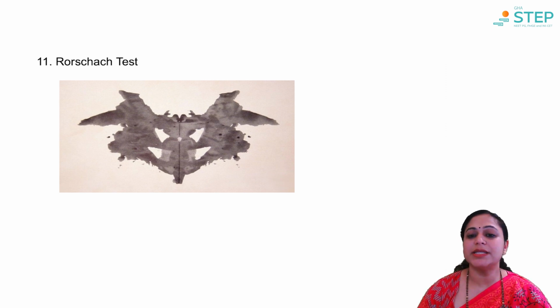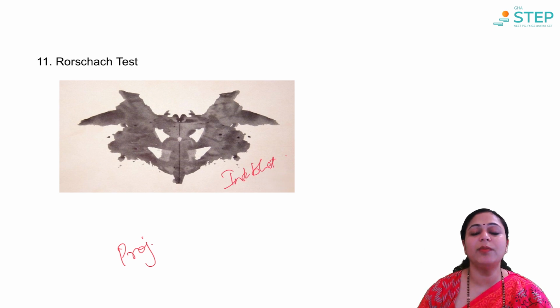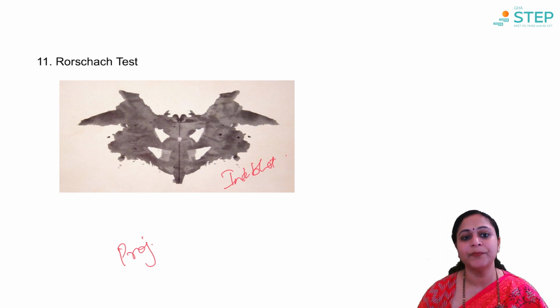Rorschach test. This is yet another projective test for personality assessment which uses ink blots. So an ink blot is nothing but a drop of ink when you put it on paper and fold the paper. You see various images forming by the ink. This is the same ink blot test. There are various kinds of ink blot sheets that are given to them.